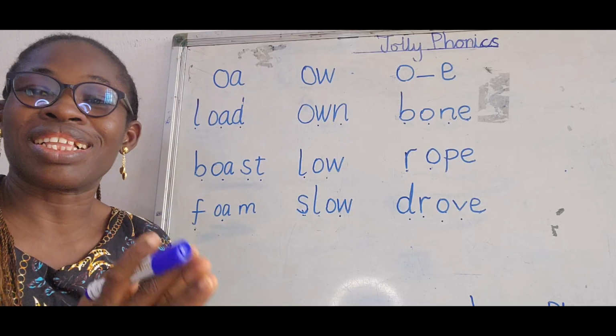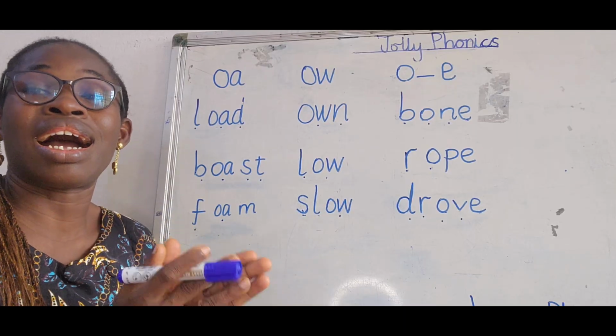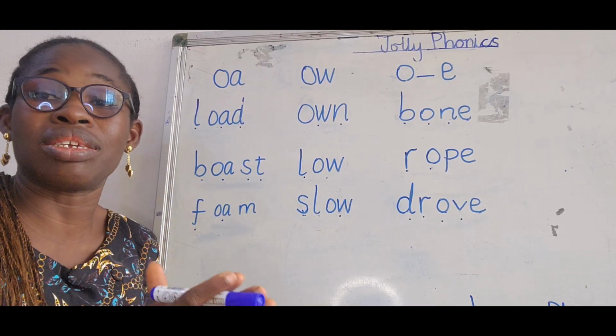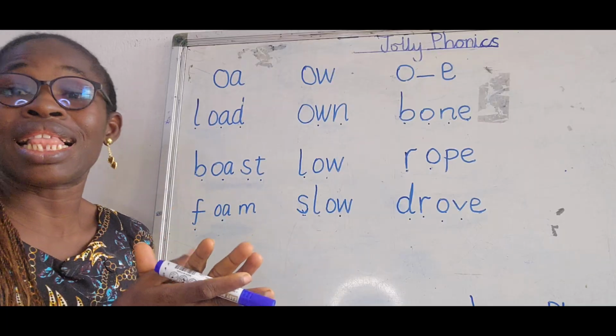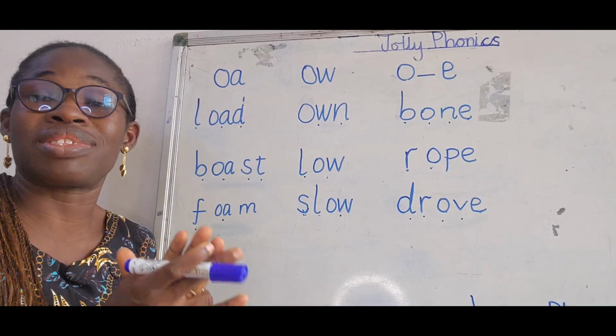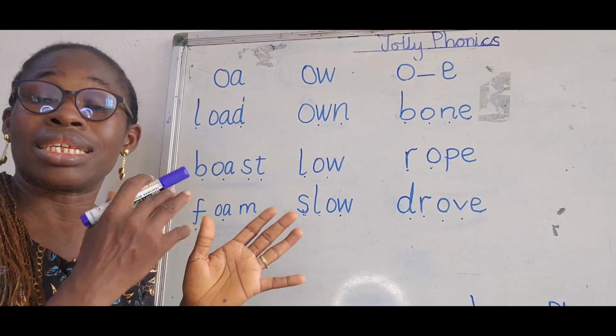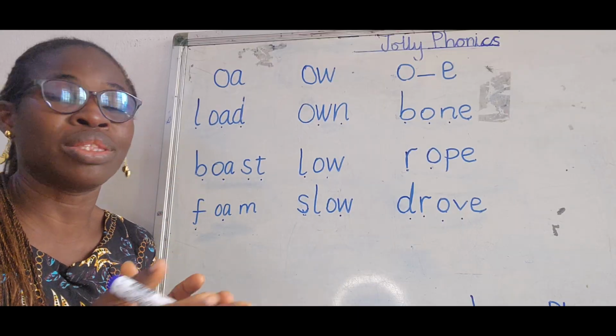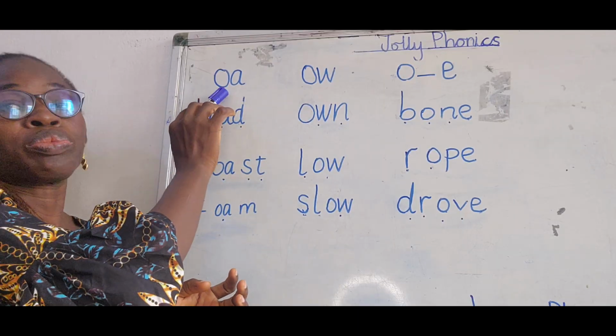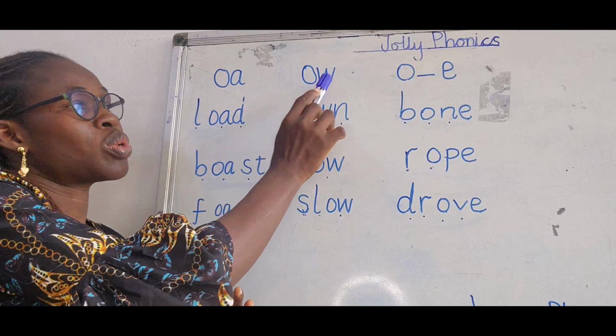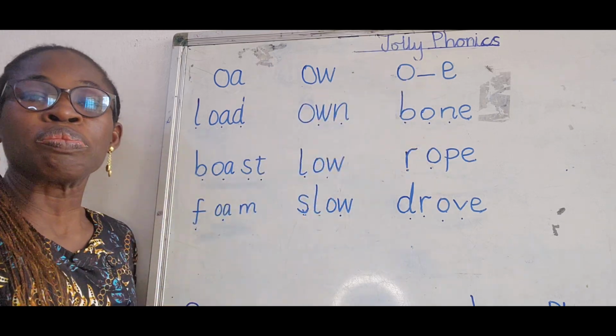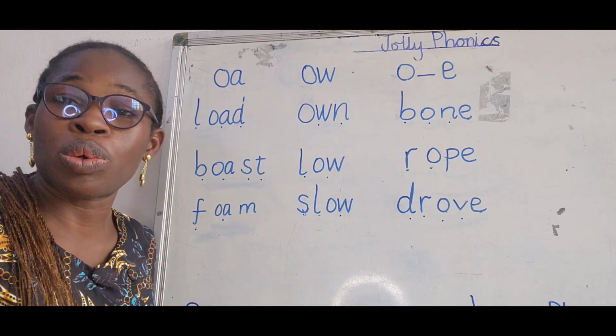You're welcome back to class. So today we want to look at the O and its alternatives. Alright? So I told us in our last class that the alternative sounds are the other ways that the sounds can be written. Alright, so letter O can be written this way or this way. Now let's look at it. Do we still remember how to blend?